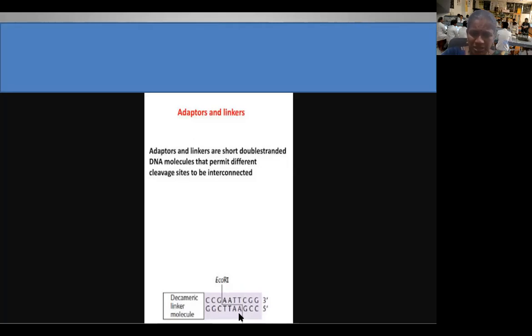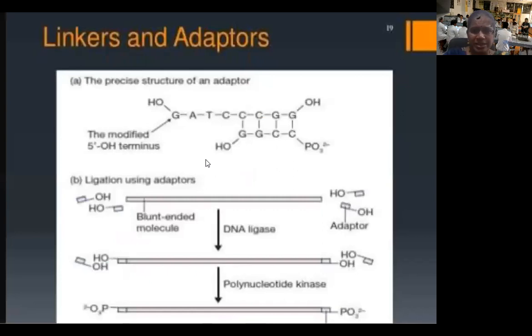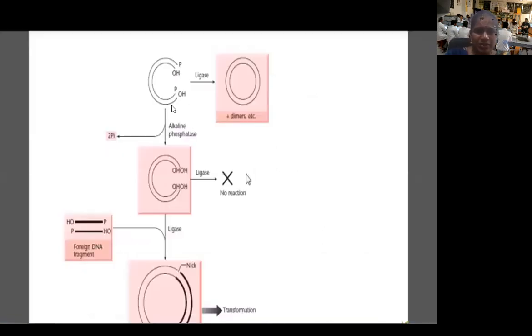To this restriction site, on either side, we can add other different kinds of nucleotides, and it becomes a decameric linker molecule. Even that can be used. Here you can see the reaction. For example, if this is the vector DNA molecule, whenever you cut the vector DNA molecule, one end will be a phosphate group and the other end will be a hydroxyl group.